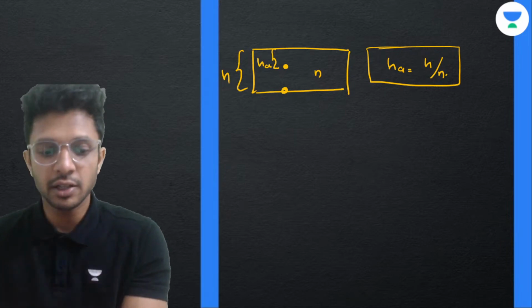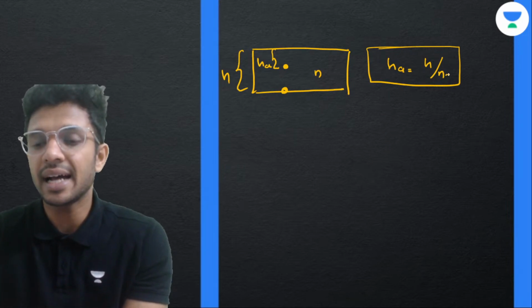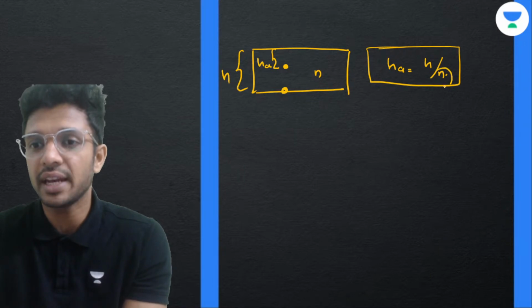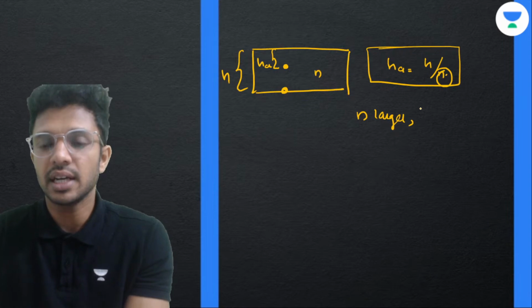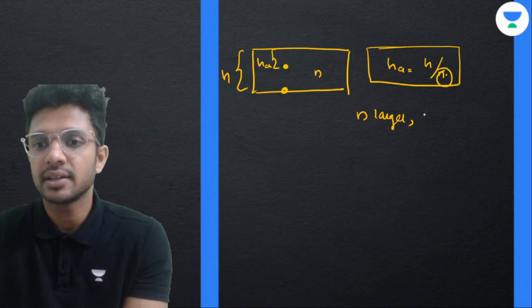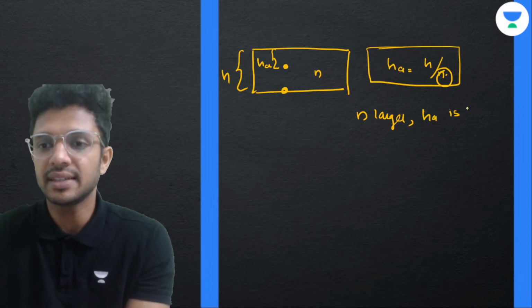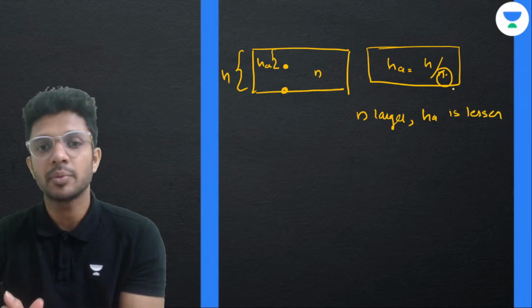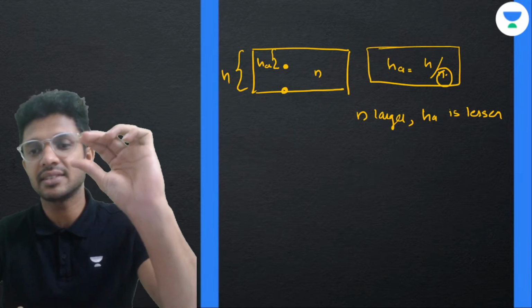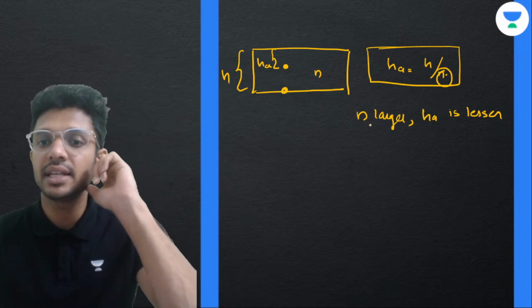Now, among the four colors, whichever has a larger value of n will have a lesser HA value. Why? Because they are inversely proportional. That means the apparent depth will be lesser if n is larger.